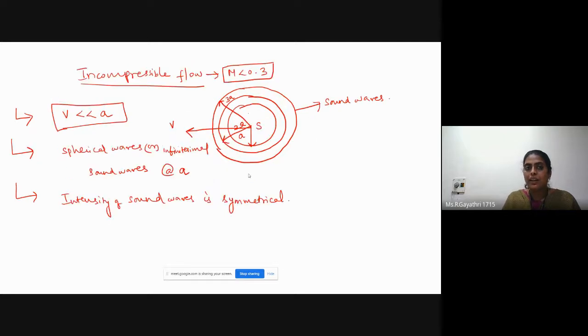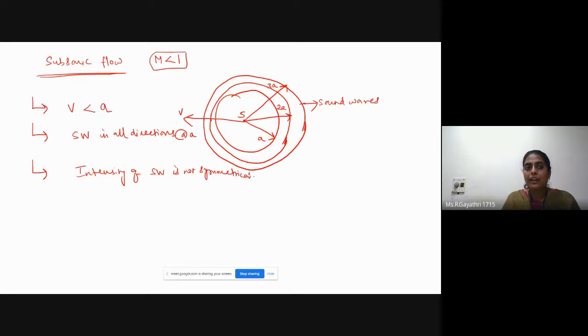If you compare incompressible flow and subsonic flow, sound waves, you can understand this common point.